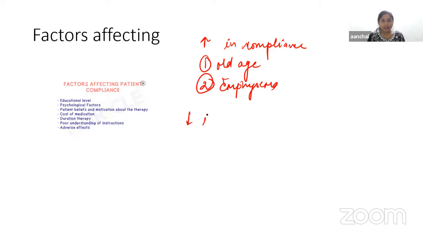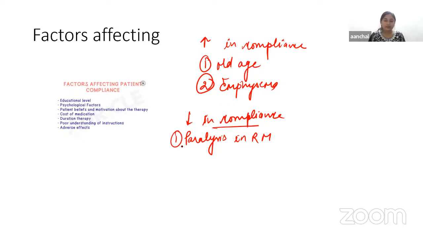And it can decrease in conditions like paralysis of respiratory muscles, and pleural effusion.